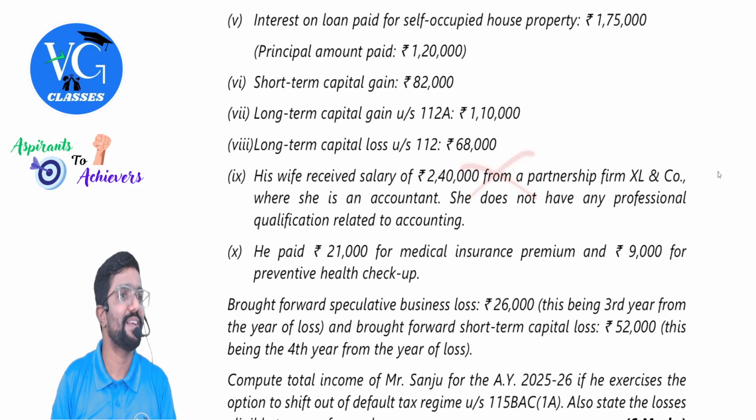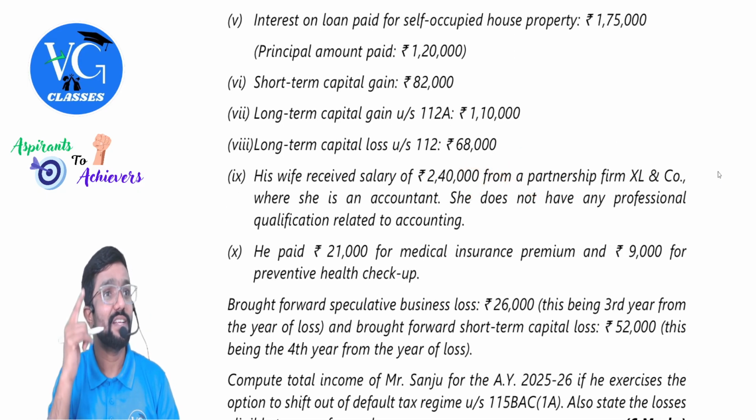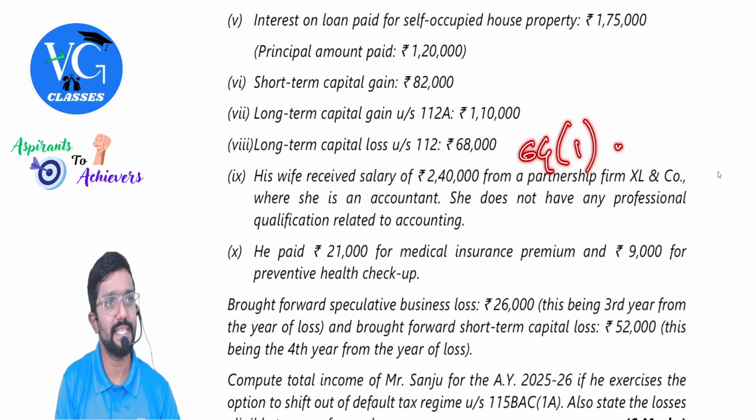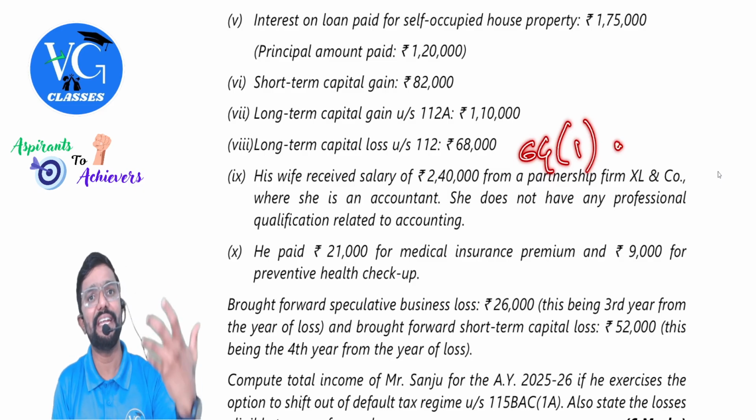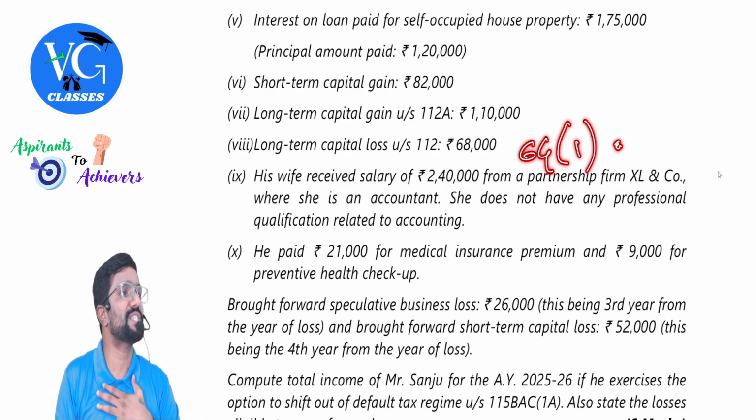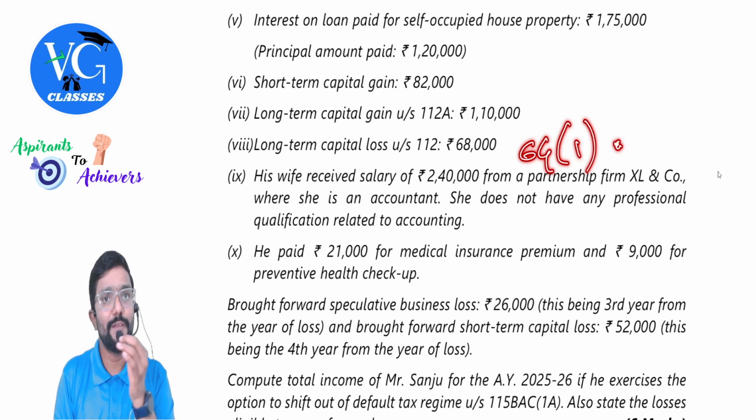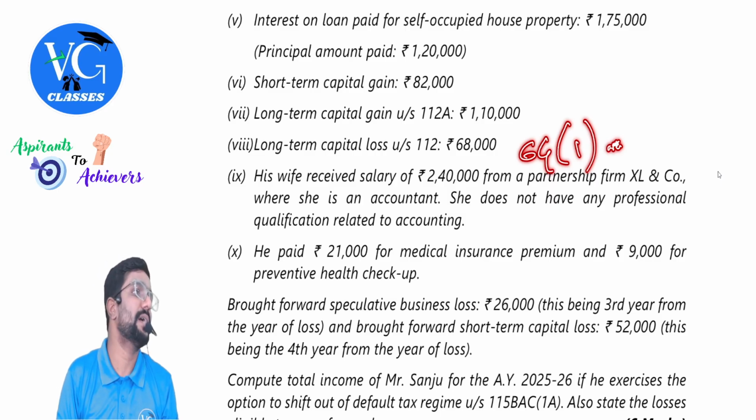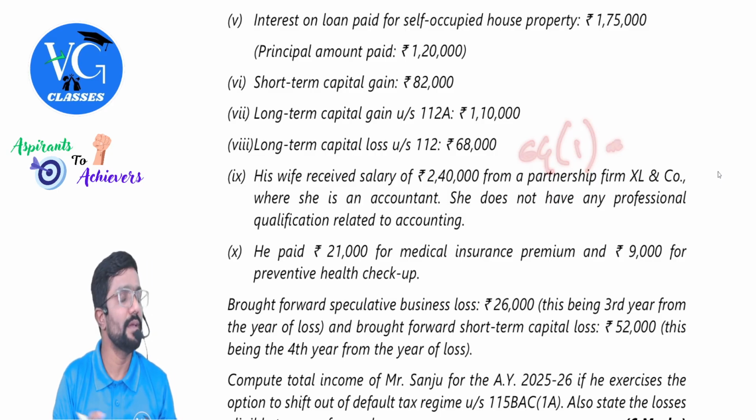No clubbing. If it was a substantial holding, then clubbing would have been attracted. As per section 64, subsection 1, if a spouse is working in an entity in which the other spouse has substantial interest, and the spouse is receiving any salary without any qualification, experience, or knowledge, then it would be clubbed with the spouse who has substantial interest in the company or partnership firm.